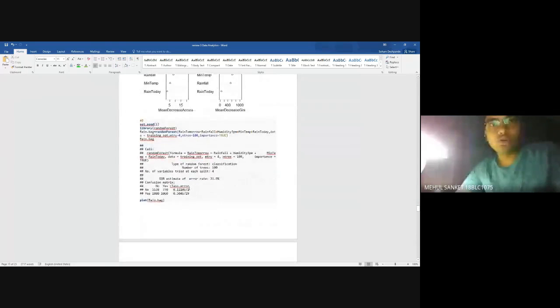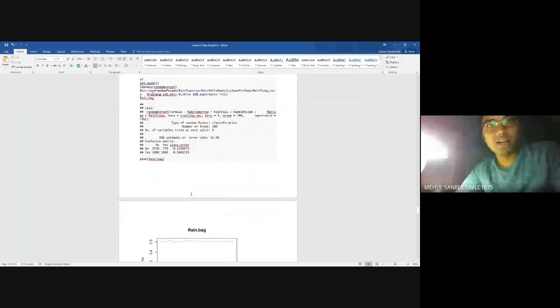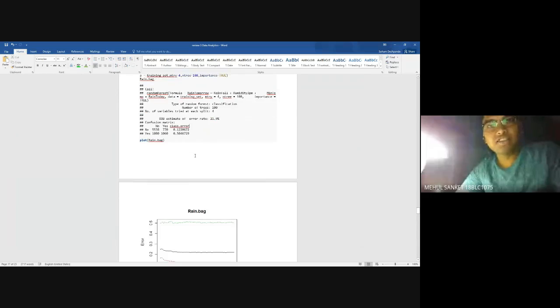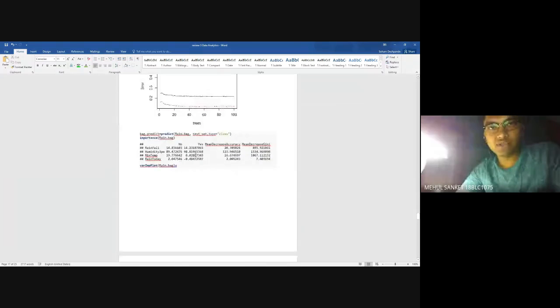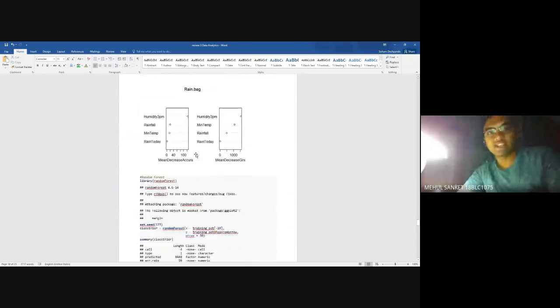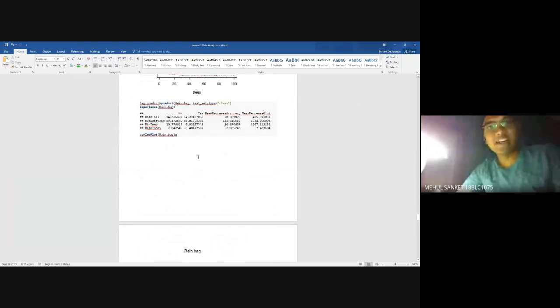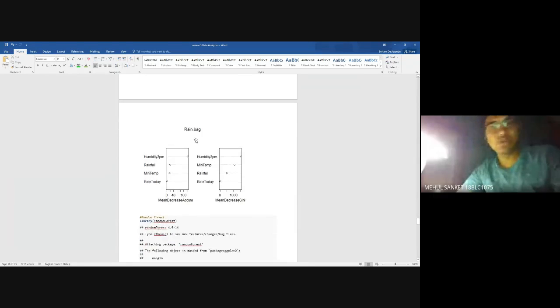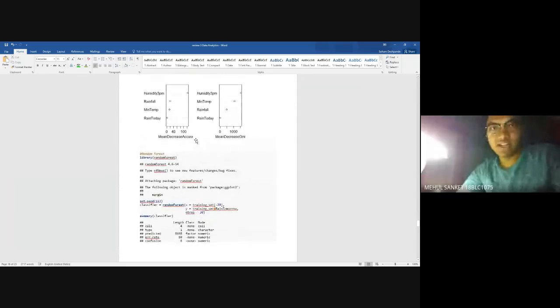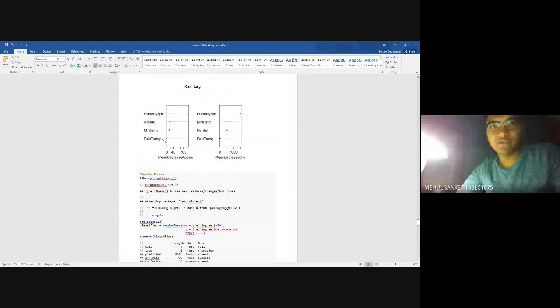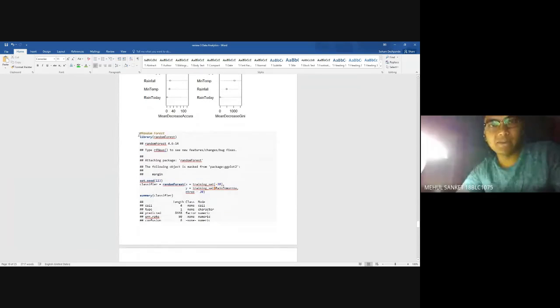So next I proceeded to set the number of trees to 100, and the number of variables tried at each split to 4. This gave me the confusion matrix, as you can see below, and I plotted the various graphs. Finally I got the highest accuracy, which was 81.03% in the bagging process. Next Karthik will tell you about the random forest model.